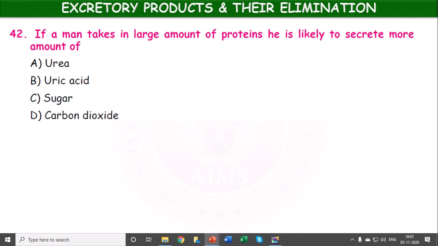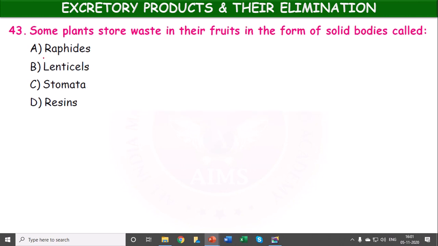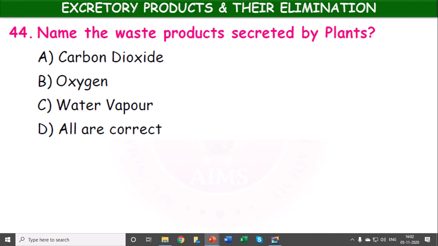If a man takes in large amount of proteins, he is likely to secrete more amount of urea, uric acid, sugar, carbon dioxide. Obviously urea. Some plants store waste in their fruits in the form of solid bodies called rhaphides, lenticels, stomata, resins. Rhaphides are the stored solid bodies in the fruits. Name the waste products secreted by plants: carbon dioxide, oxygen, water vapor. All are correct.